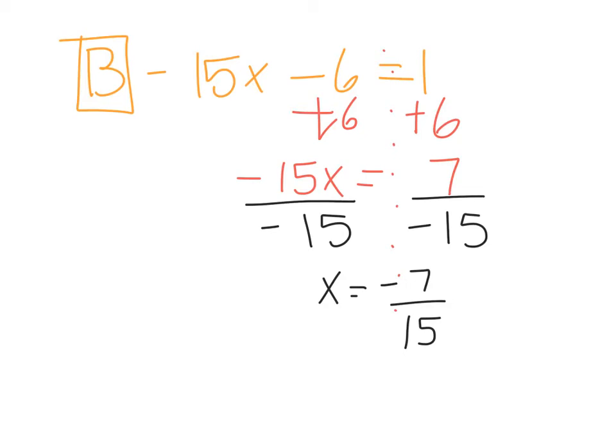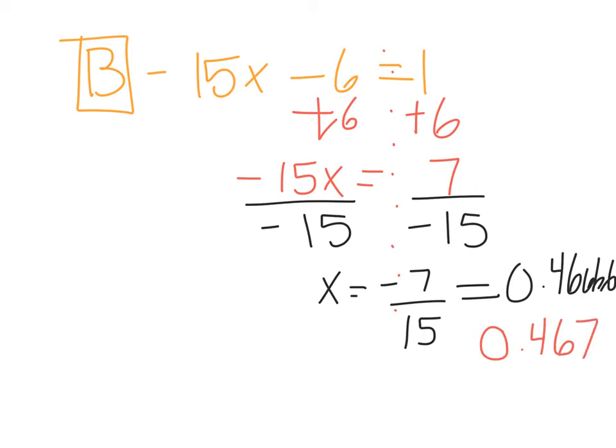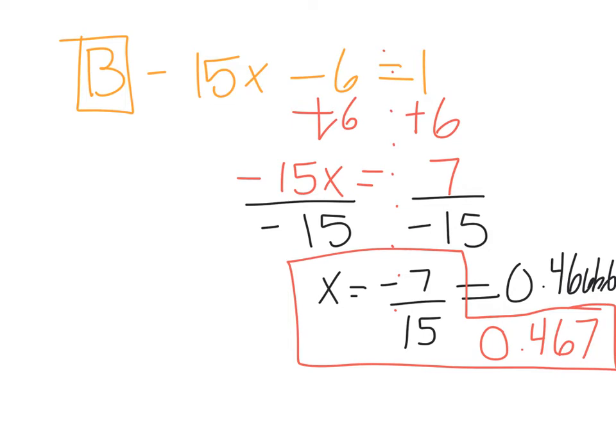So in a decimal, okay, so this is equal to 0.46666. We want 3 decimal spaces, so it's going to be 0.467. That is my answer. Now, if you do not round and you put it as a decimal, I will not give you full credit. If you leave it as a fraction, I will give you full credit.